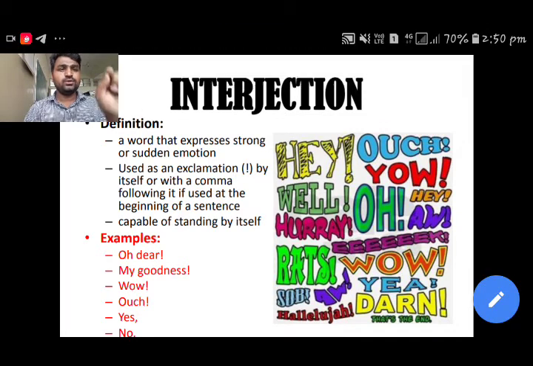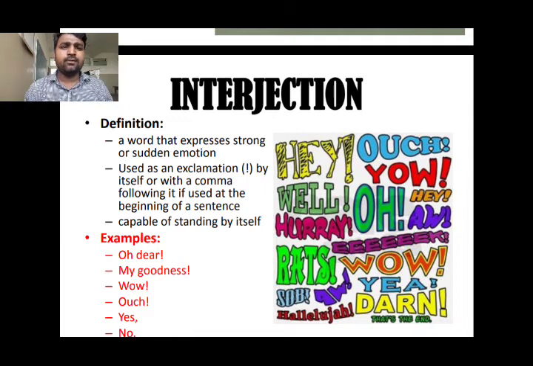See, always we use an exclamation mark there, right? It is followed by an exclamation mark itself, or with a comma following it if you use it at the beginning of the sentence. So what we have to understand here, we can use it at the end with the exclamation mark. If we use interjection at the beginning, we have to give a comma after that.